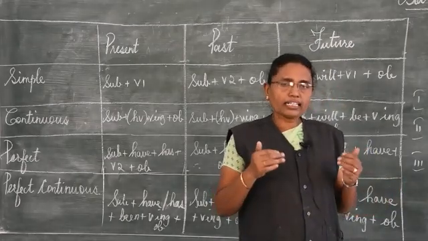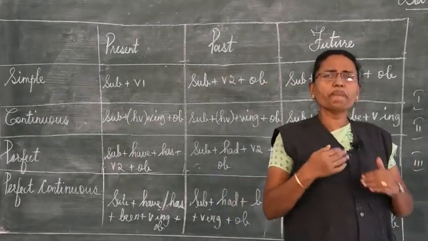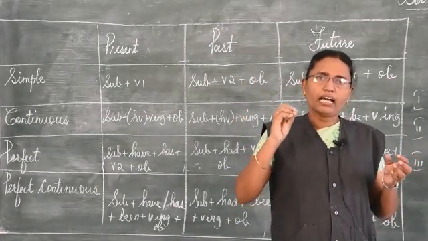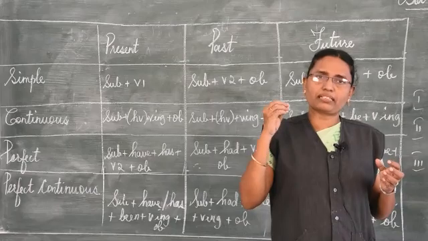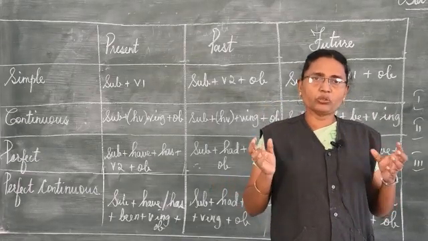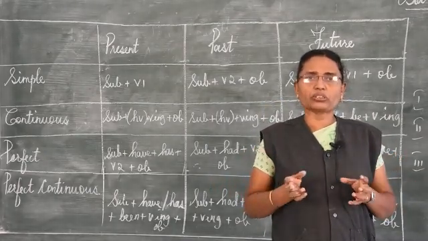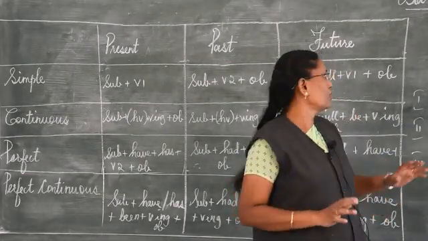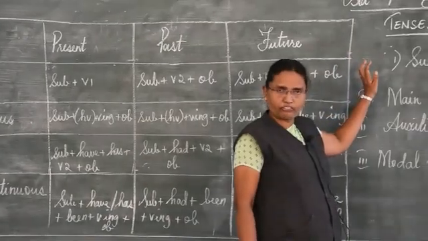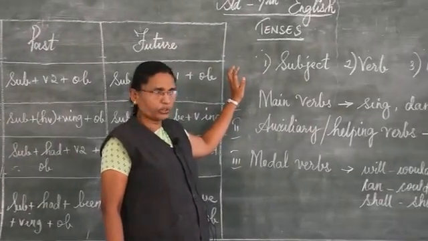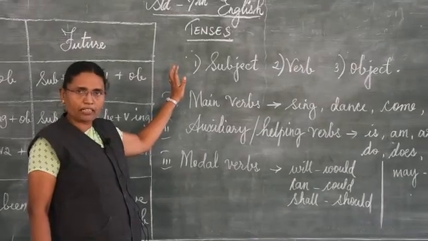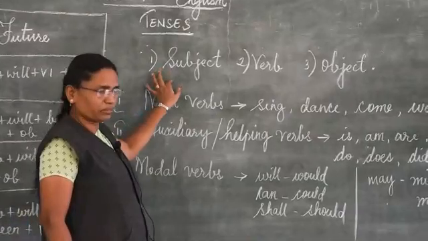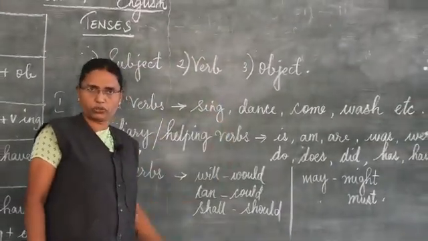Under this you have many things: verbs, irregular verbs, regular verbs, and the pronouns, where to use them, all that. I will teach everything to you now. So when you frame a sentence, as I told you, tense is the heartbeat for the sentence. Under a sentence you have subject, verb, object.